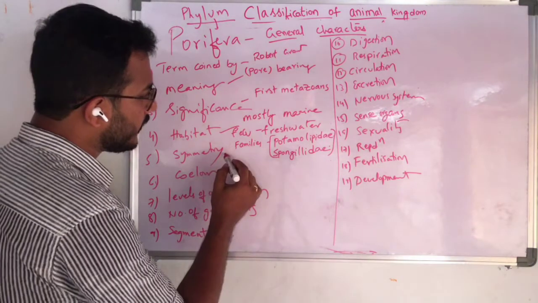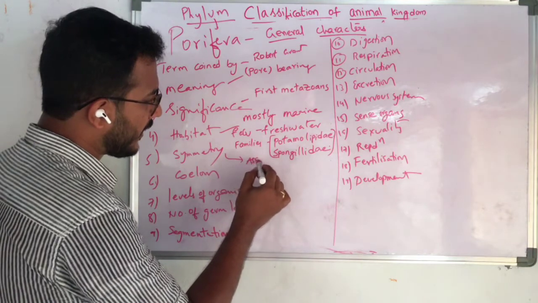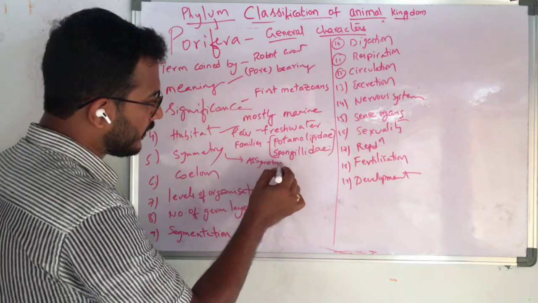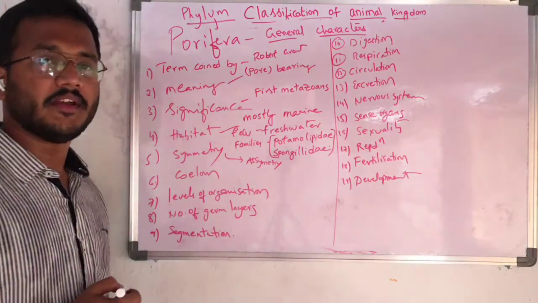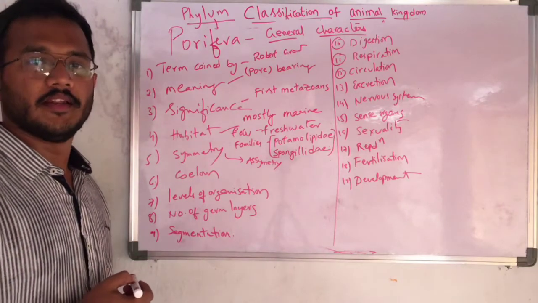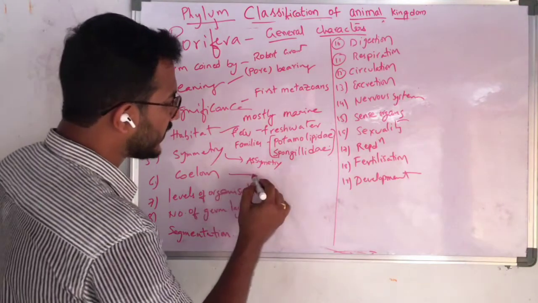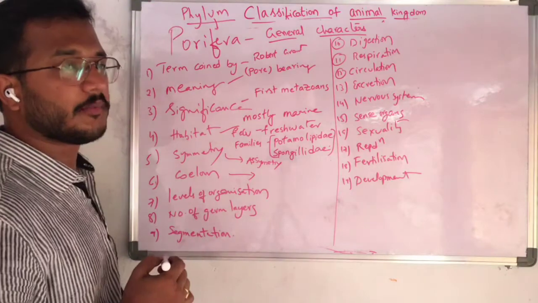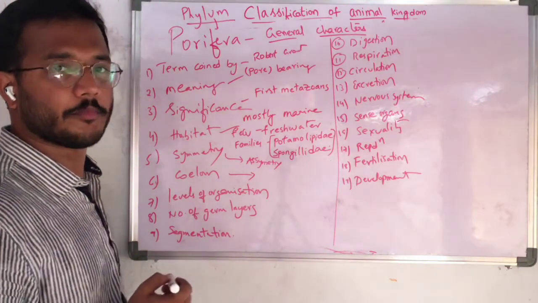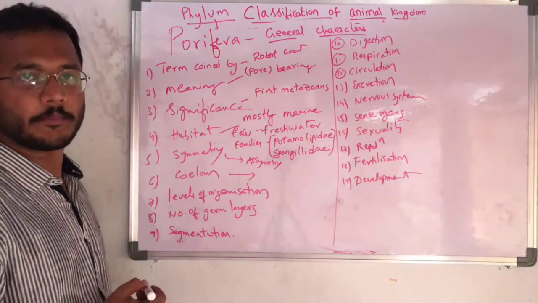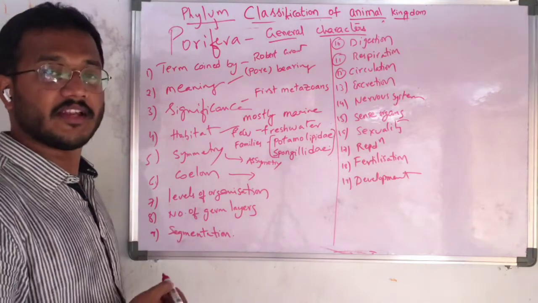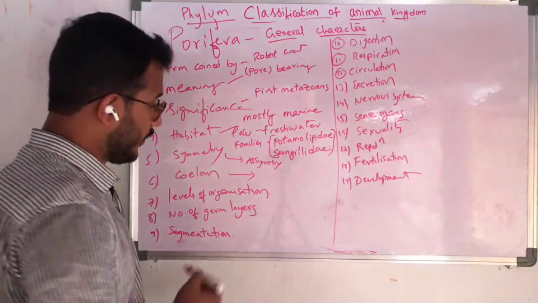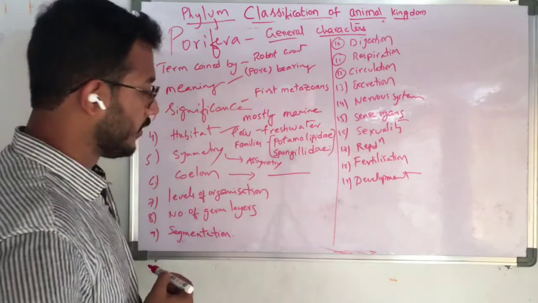Okay, and here symmetry. These animals do not have any symmetry. As we discussed in the topic symmetry, the sponges are asymmetrical. And coelom, no discussion at all, because the coelom concept arises from the triploblastic organization, that means having 3 germinal layers. But it is not having any germinal layer. So here no concept of coelom.